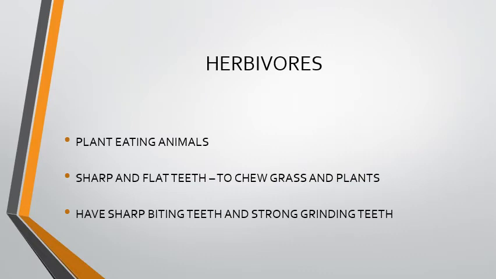Herbivores. Animals that eat only plants are called herbivores. They have sharp and flat teeth to chew grass and plants. They also have sharp biting teeth and strong grinding teeth.